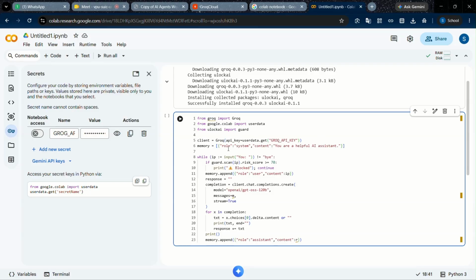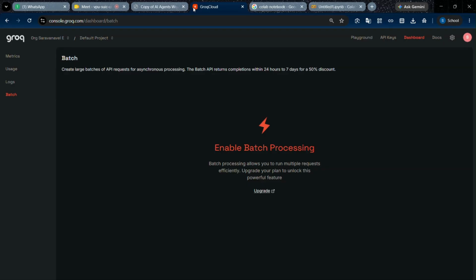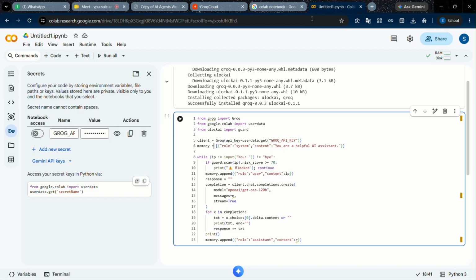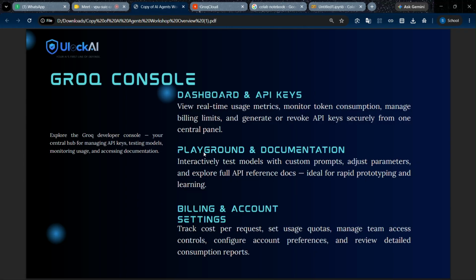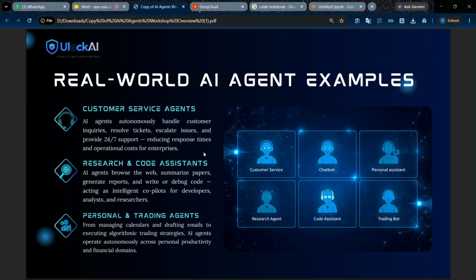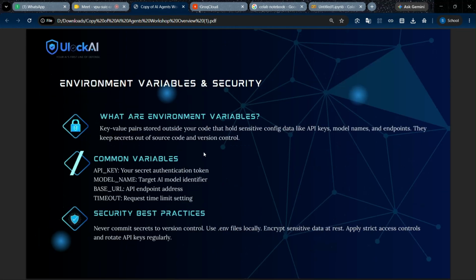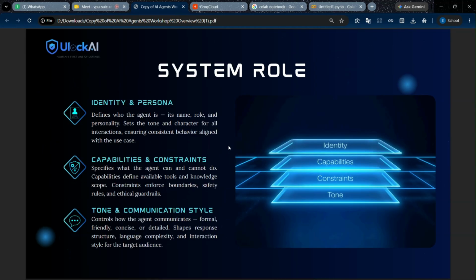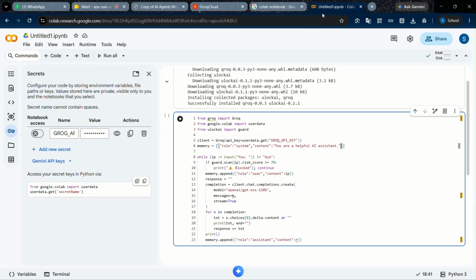And this is the memory we saw in the playground. We saw the message role and content. Here we see role and content. This is the system role. Before creating the agent, we should set the role of the system: You are a helpful AI assistant.